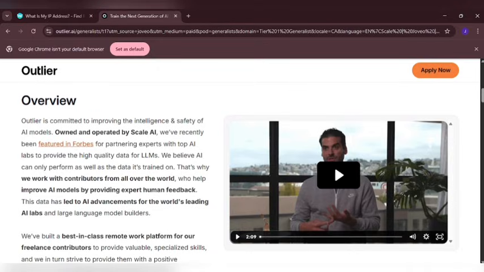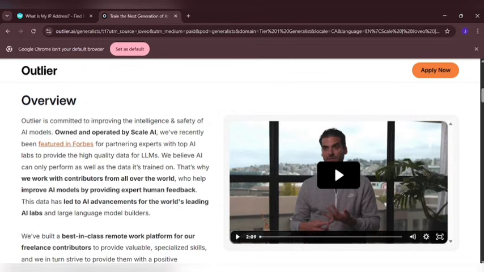Just like I said, these are businesses and subject matters being shown to you on this platform. So you are going to be choosing what you are specifically based on, as this is where you come in as a worker to train AI, owned and operated by Scale AI. They were recently featured in Forbes for partnering experts with top AI labs to provide high quality data for LLMs, just like the abbreviation I explained earlier in this video.